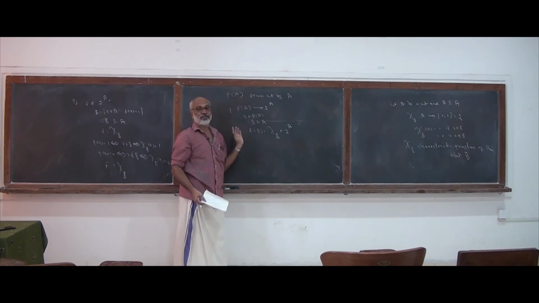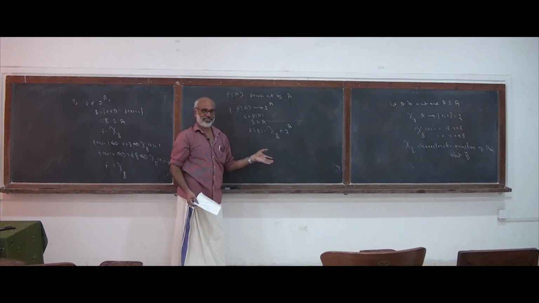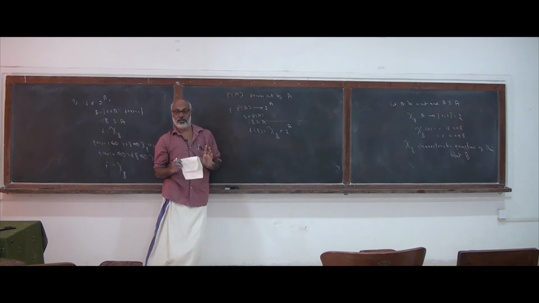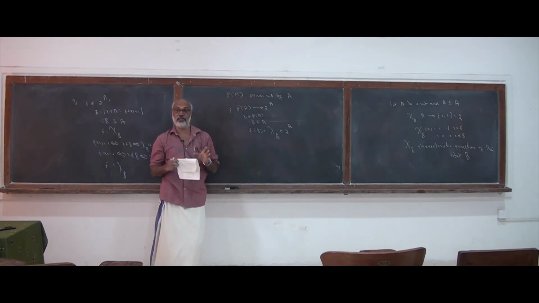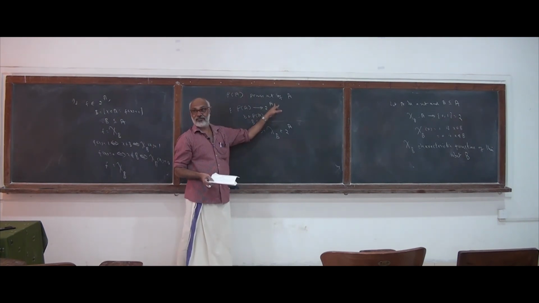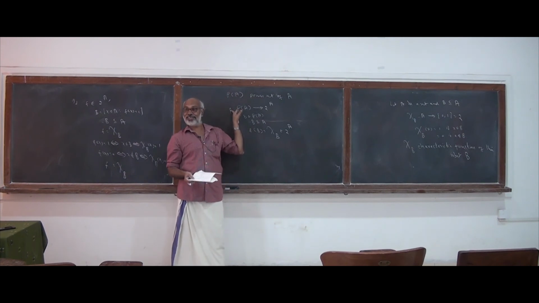And this function is 1-1, this function from the power set of A to the characteristic functions. That is taking a set to its characteristic function. Because this function is 1-1 in the sense that if you take two different subsets of A, the characteristic functions will be different. And every element of 2 to the power of A will be a characteristic function of some subset B of A.